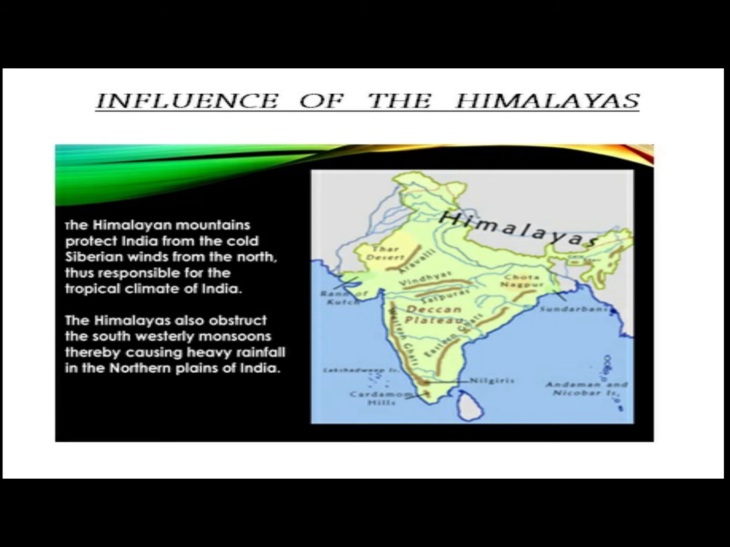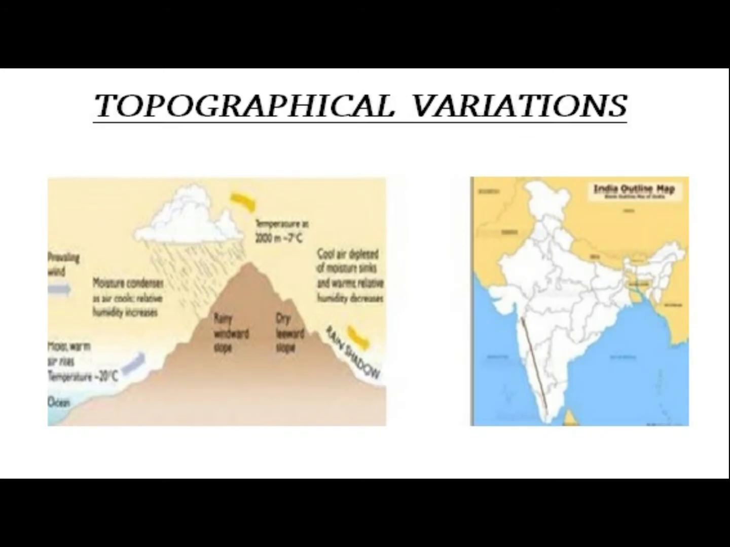Now the Himalayas act as a perfect climatic divide. They stop the cold winds from Central Asia from entering India and also intercept the southwest monsoon winds, compelling them to shed moisture in the form of rainfall in India. Next one is topographical variations.